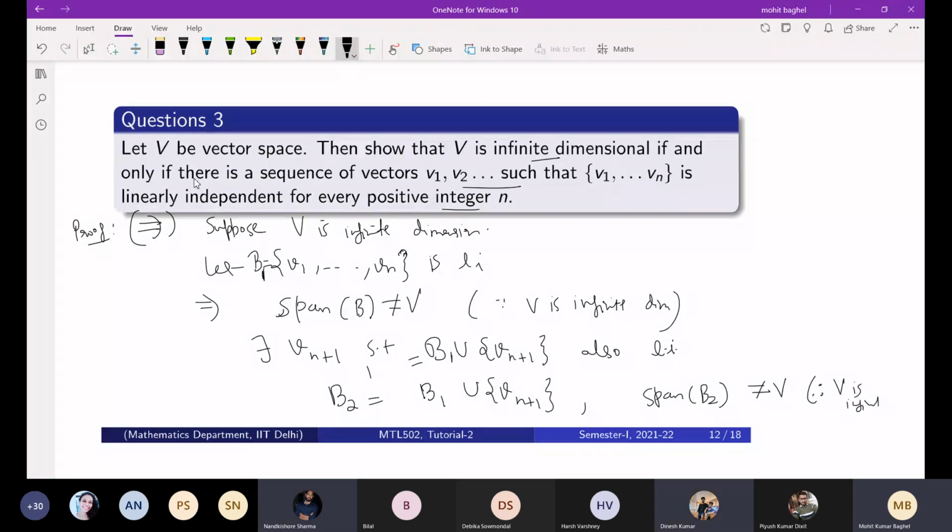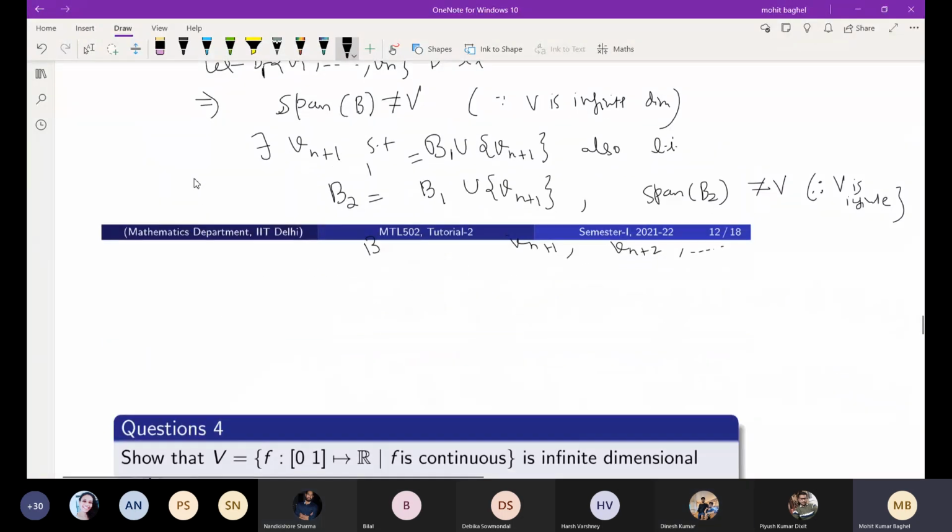Okay, so we have Vn plus 1, and again Vn plus 2, and so on. So we can get a sequence of vectors, that is, after V1 to Vn, we get the sequence of vectors Vn plus 1, Vn plus 2, and so on.